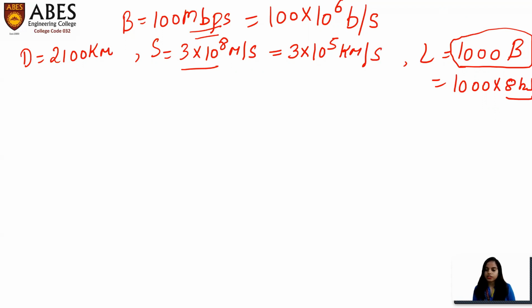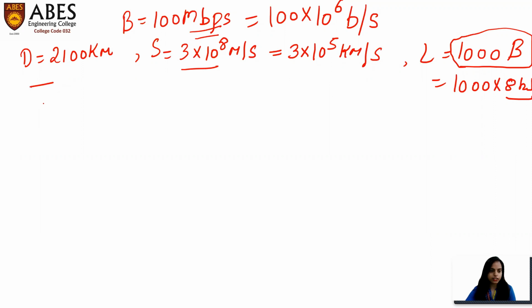So the total time is basically transmission time plus propagation time plus queuing time plus processing time. In most of the questions, processing time and queuing time is nil. If they mention this in the question, then only you have to find out the processing time and queuing time. But in this question, they have given you only propagation delay and transmission delay. So we have to calculate the total time.